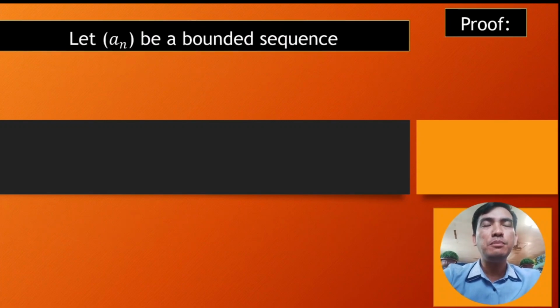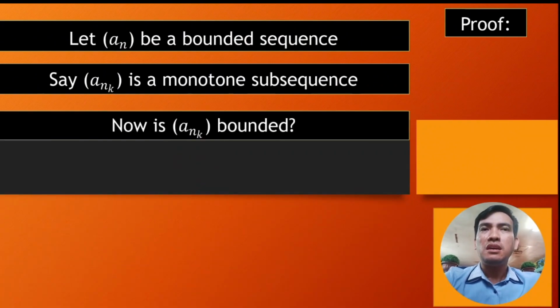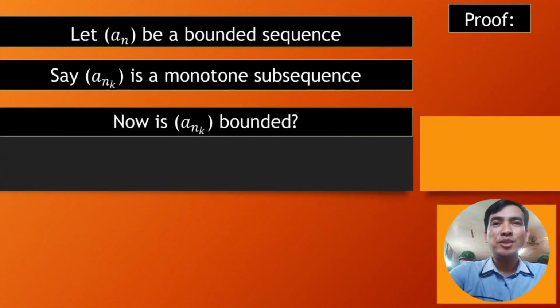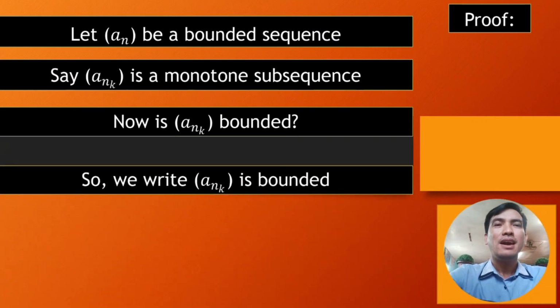So here's the proof. Let a sub n be a bounded sequence. Say a sub n k is a monotone subsequence. Well, of course. Is a sub n k bounded? Well, of course it is. So we can write then a sub n k is bounded.